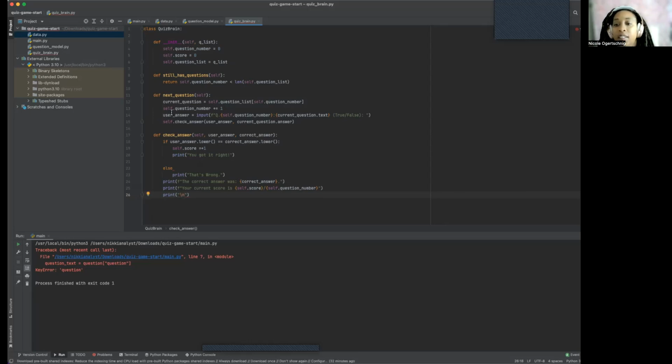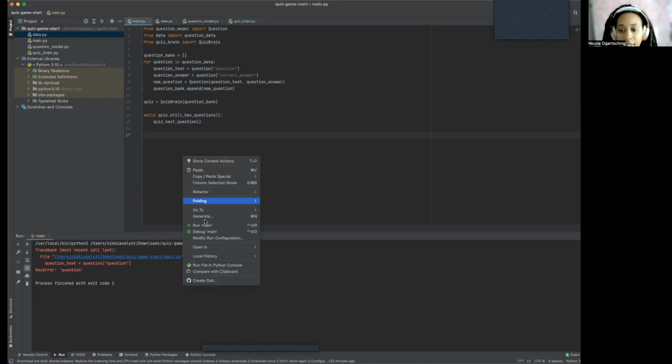All right. Let's make sure we have no red squiggly lines. So we got all our information. We built this class. So we get our correct answer. It's going to tell you what the correct answer was, your current score. And then this is just going to make sure you get a new line at the end of it. So let's run this. Let's make sure everything's okay. Fingers crossed it goes through.